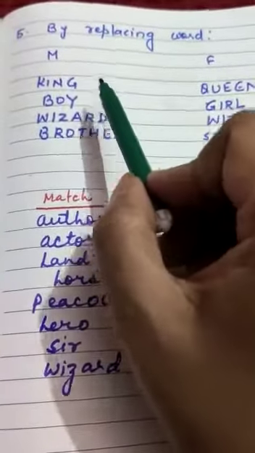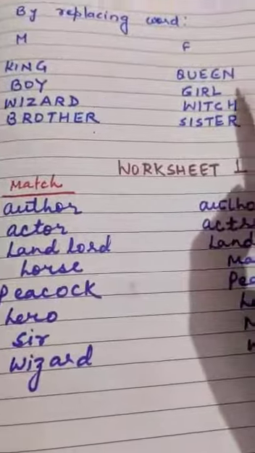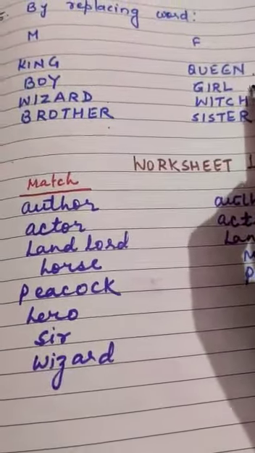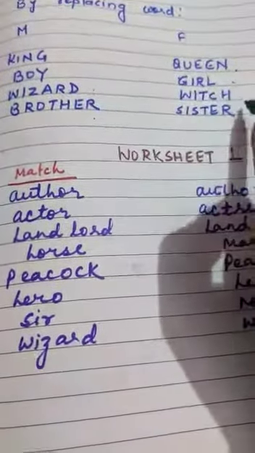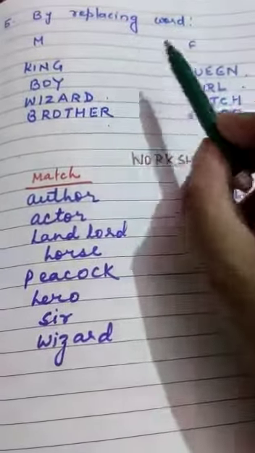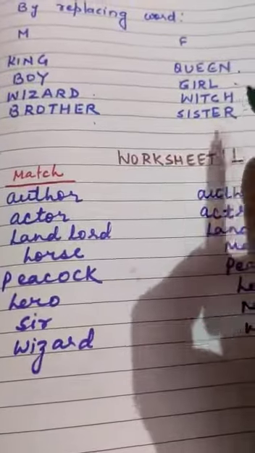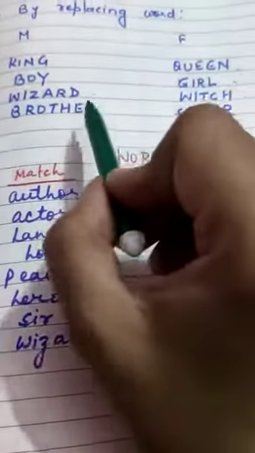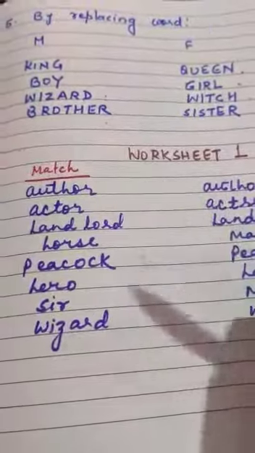Male words: king, boy, wizard, brother. In female form, king changed into queen, boy into girl, wizard into witch, and brother into sister. The total word is replaced with a new word with a new spelling.